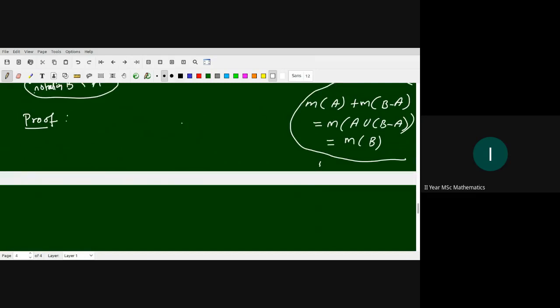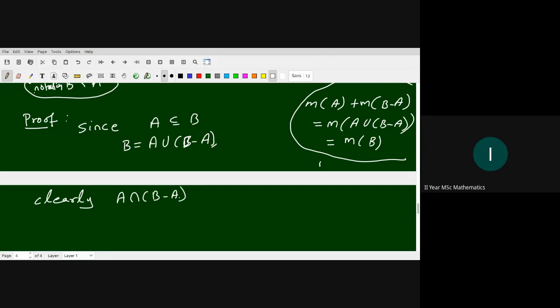Right? Proof: since A is a subset of B, B can be written as A union B minus A, where B minus A is the set of all elements of B not in A. So any element sitting in A is not in B minus A. So these two are mutually disjoint. Clearly, A intersection B minus A is empty by the definition.